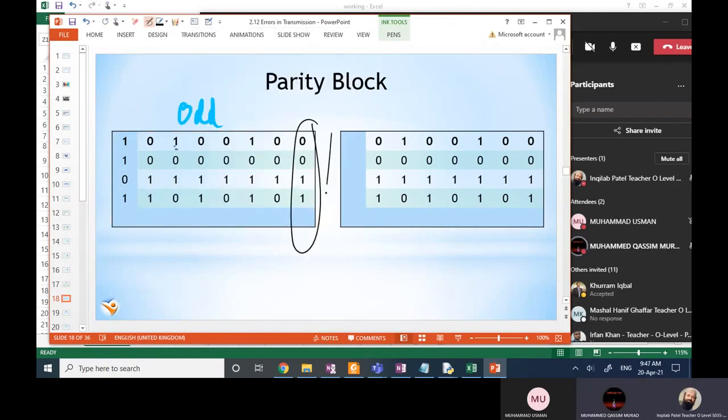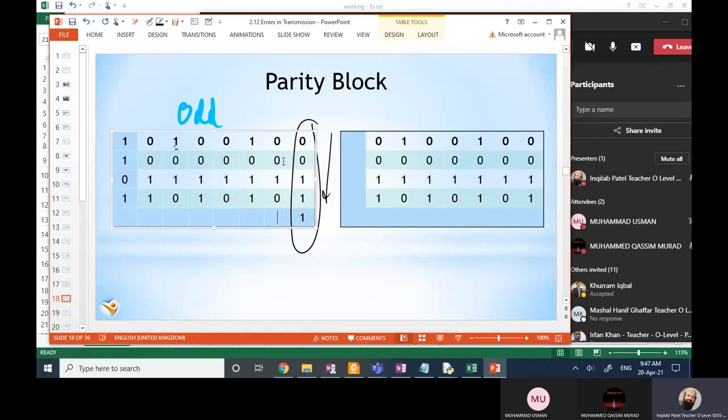Sir, is the parity check done after data entry? No, it is done at the time of data transmission. For data entry, we have only two checks: visual check and double entry. When you are sending data to another device or another computer, we perform these four checks at the time of data transmission: parity check, echo check, checksum, and ARQ.